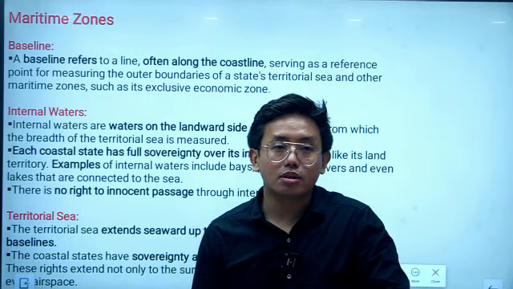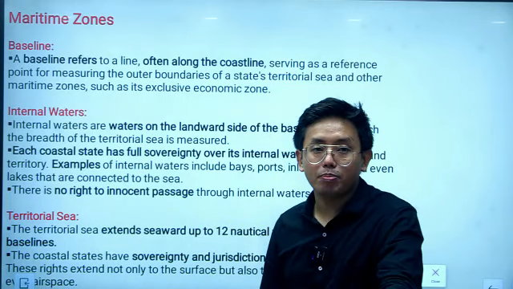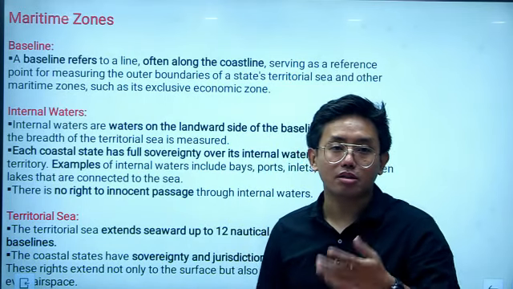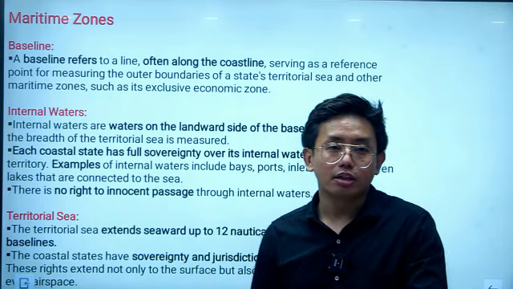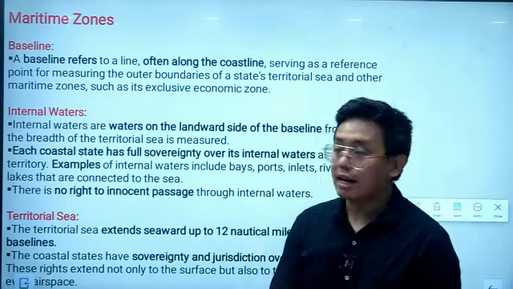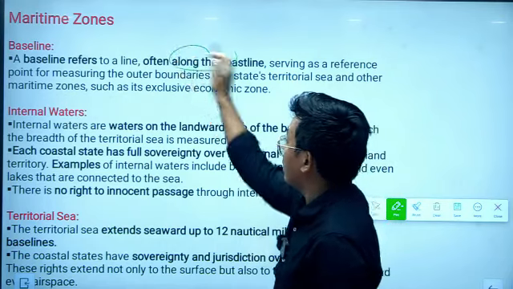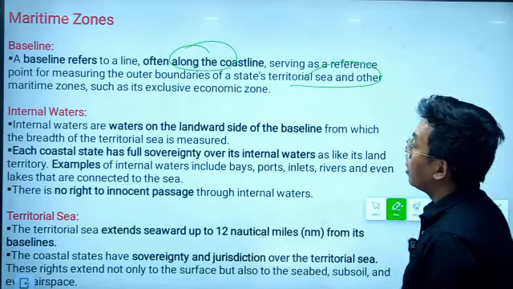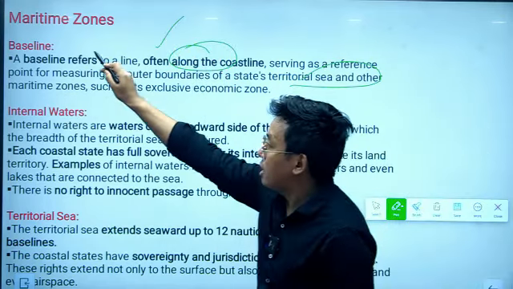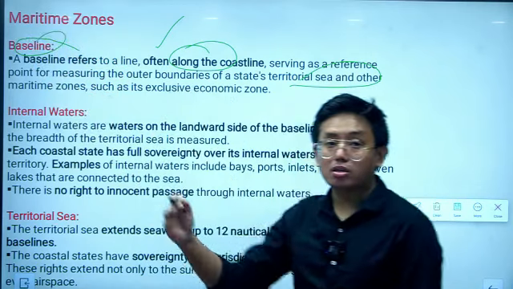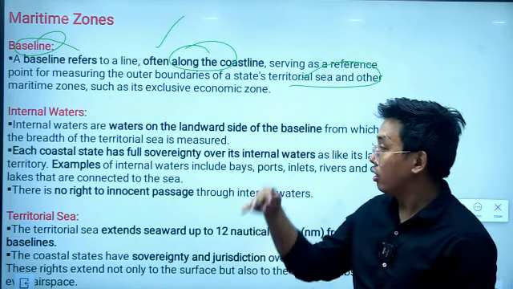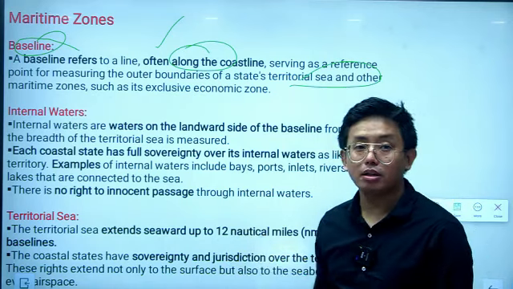As we just discussed, the maritime zone contains different parts which include the baseline, internal waters, the territorial sea, the exclusive economic zone, etc. The baseline is basically the reference point to measure the maritime zones. From the baseline we measure the distance of the different maritime zones we discussed in the picture.